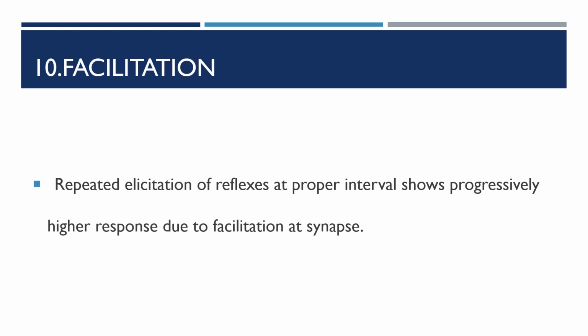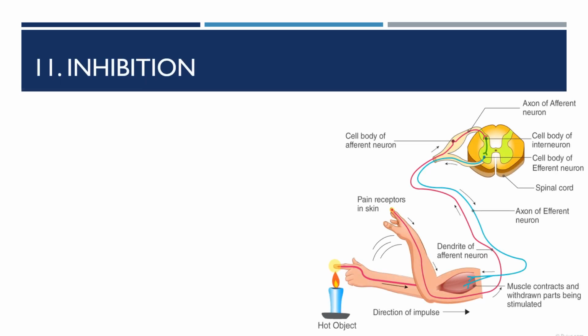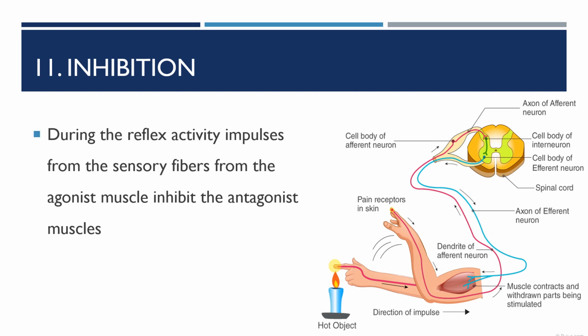This is due to the facilitation occurring at the synaptic level, and this is called facilitation. Then inhibition during a reflex activity: impulses through the sensory fibers from an agonist muscle inhibit the action of the antagonist muscle.